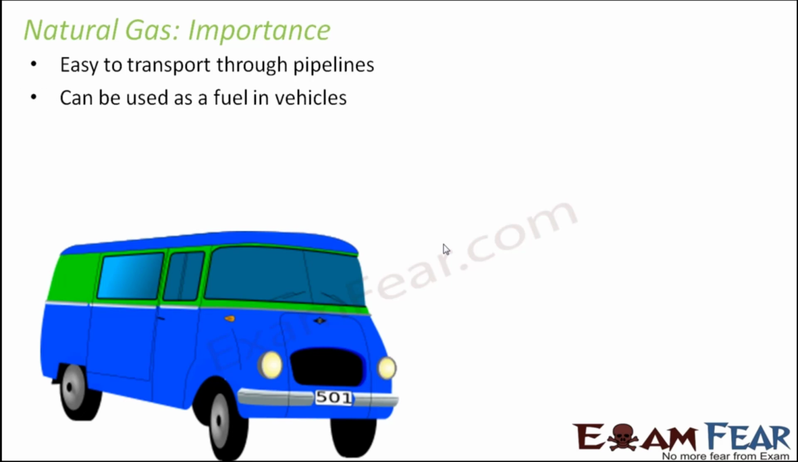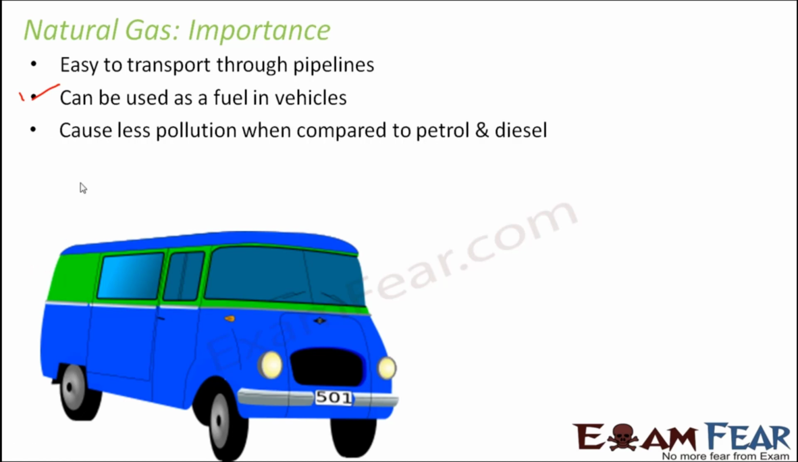It can be used as a fuel in vehicles also, and the best part is that it can act as a better fuel in vehicles when compared to petrol or diesel. You know why? Because it causes very less pollution when compared to petrol and diesel. In case of petrol or diesel, when you burn them, they leave a lot of residue. So what is that residue? Those residues are the smoke producing causes. So they cause pollution. But in case of natural gas, they leave very small residue.